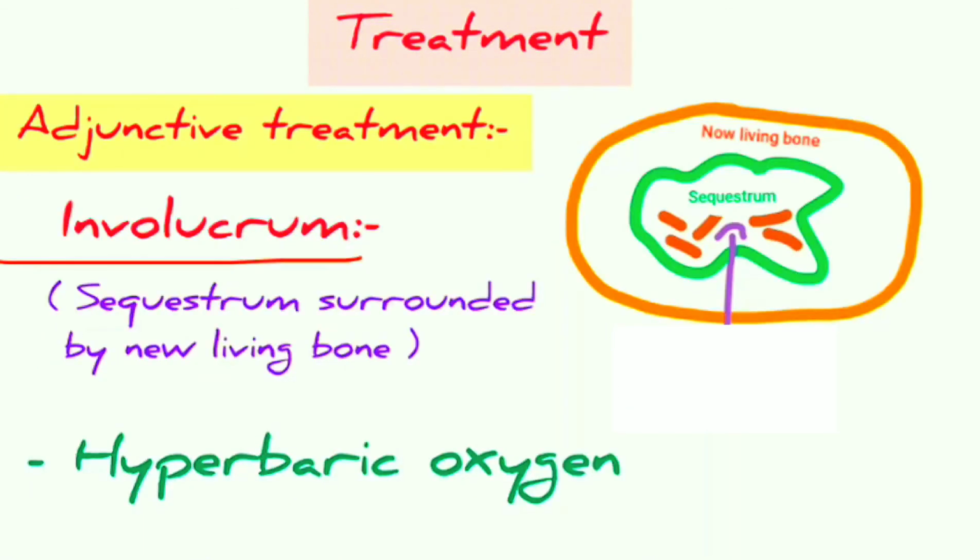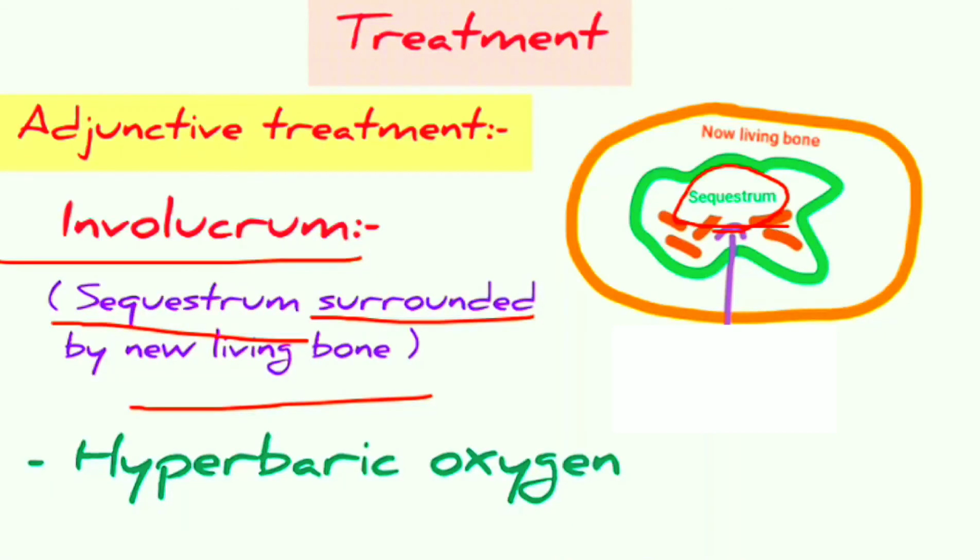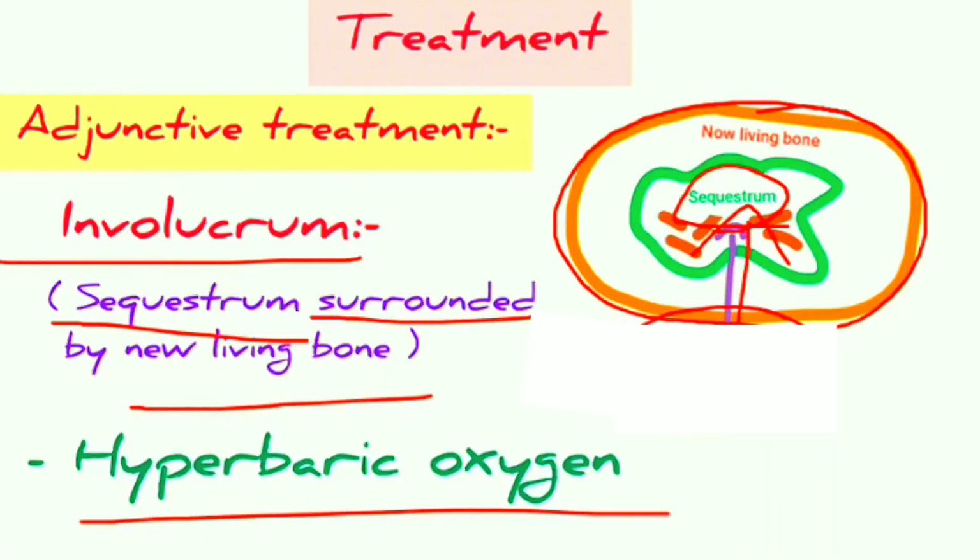What is involucrum? Involucrum is sequestrum which is surrounded by new living bone. As you can see in this diagram, this green colored innermost area is the sequestrum, and the surrounding orange colored area is the formation of new bone. So in that case, we will use hyperbaric oxygen therapy. So these are the different treatments of suppurative osteomyelitis. Today we have seen what osteomyelitis is, what the classifications of osteomyelitis are, and we have seen in detail about acute suppurative osteomyelitis and chronic suppurative osteomyelitis and their treatments.